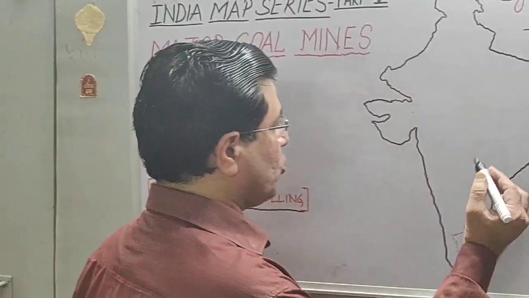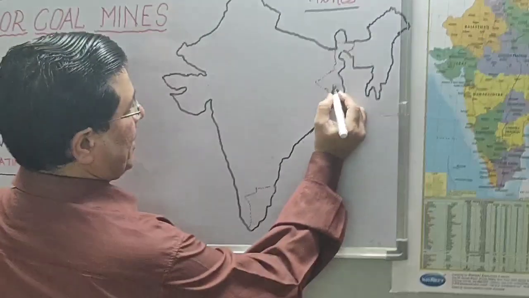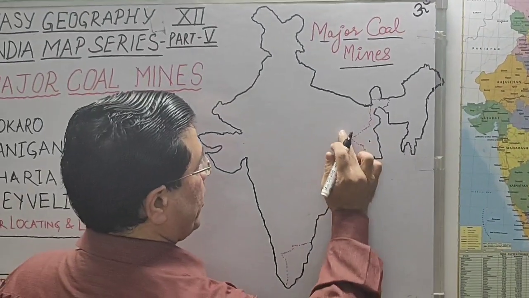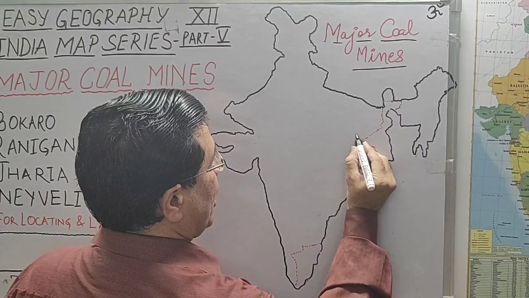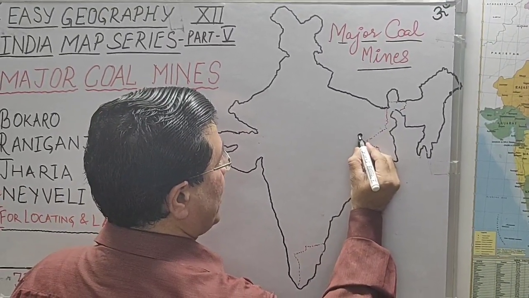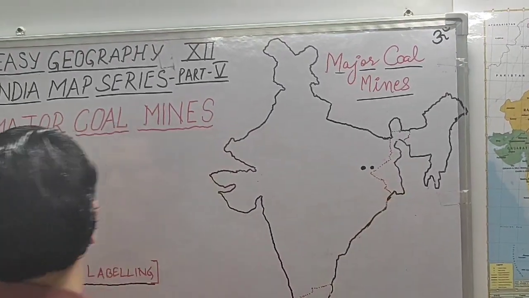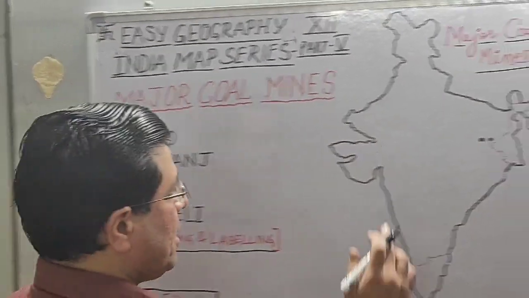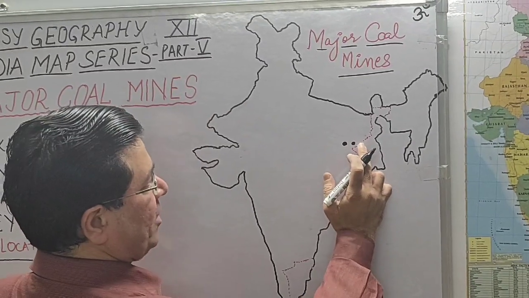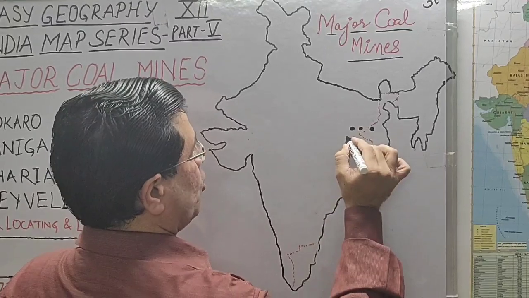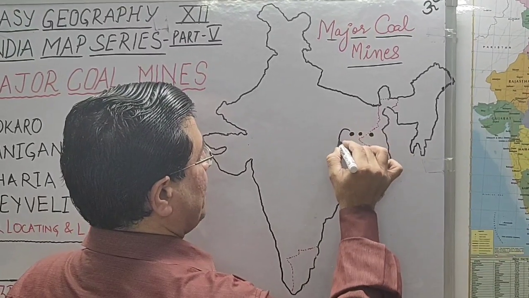Now we'll try to do this. This is our West Bengal and this is our Jharkhand. We know that. So here in Jharkhand we have Bokaro coal mine. Very close to Bokaro we have this mine, Jharia mine, and when we cross the border of West Bengal, here we have Raniganj mine. So we'll do the labeling now.